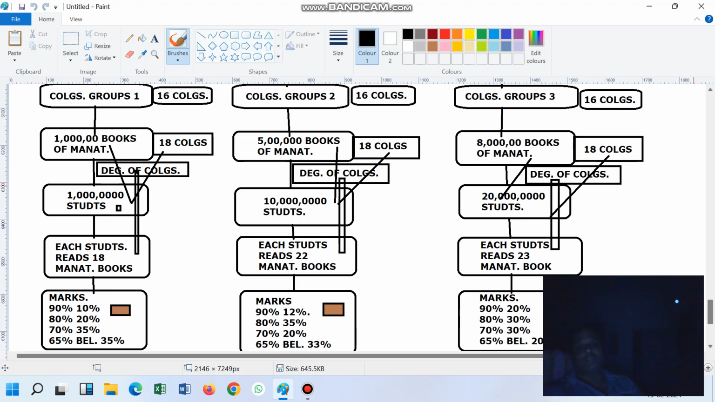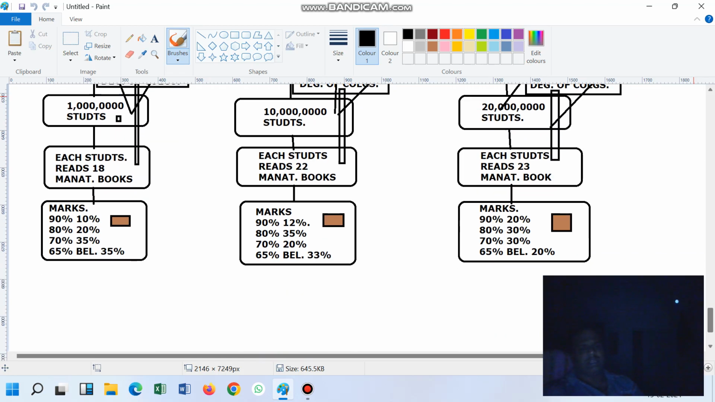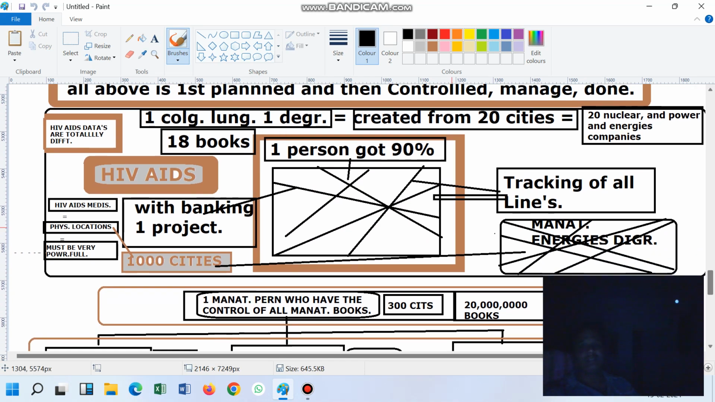Then 10 crore students, 20 crore students. Each student reads 18 books, here also 22 books, here 23 books. In the marks percentage, 10 percent of people got 90 percentage, 20 percent of people got 80 percentage, and so on for 70 percentage. And these percentages are divided according to this blood cells mapping. This is that. So this is the thing. This is a normal thing.